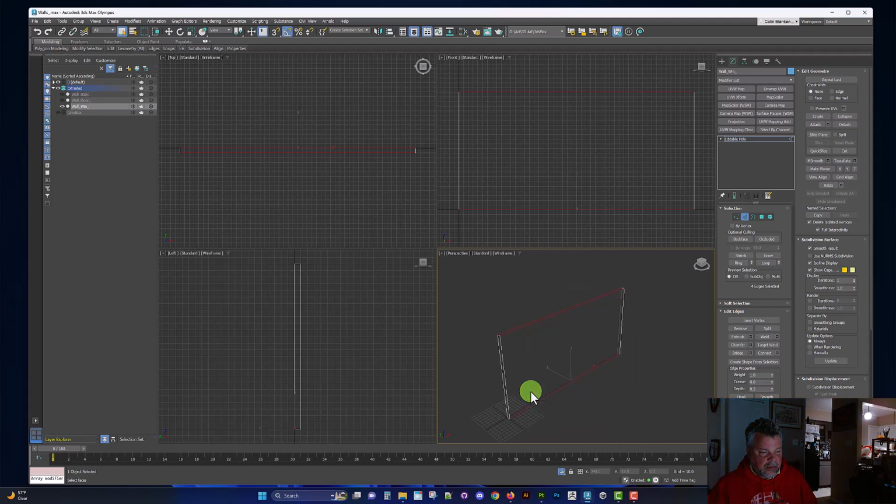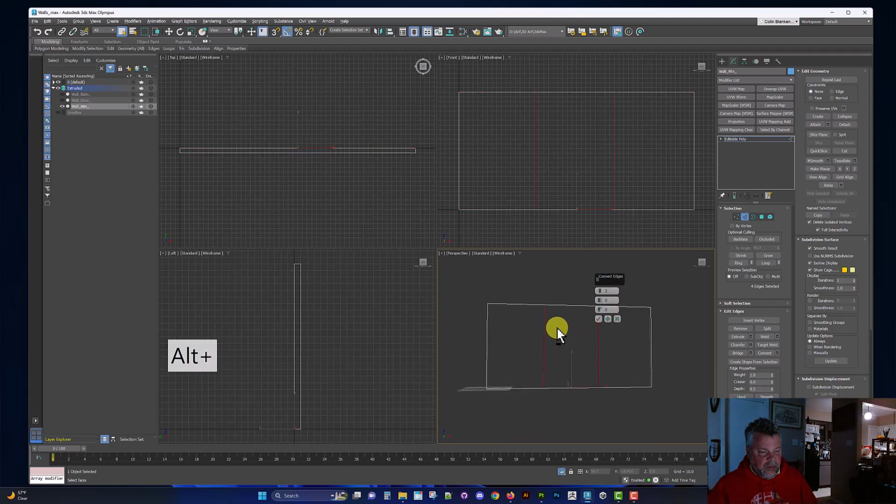Connect to, and really where we want to place the windows, how many windows do we want, all those little things. I'm making a really old building, so the window will probably be small because the technology wasn't so strong. And I may put more in here, but let's just start off with this one for right now.